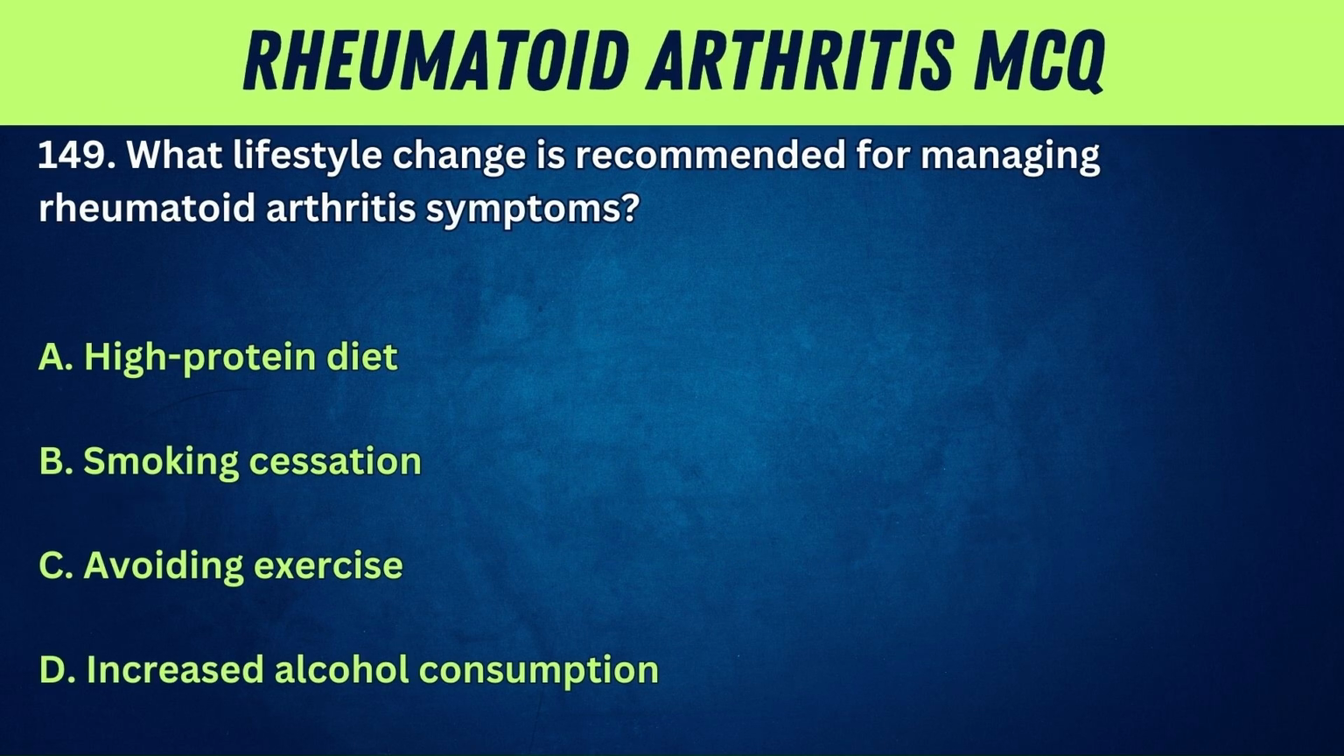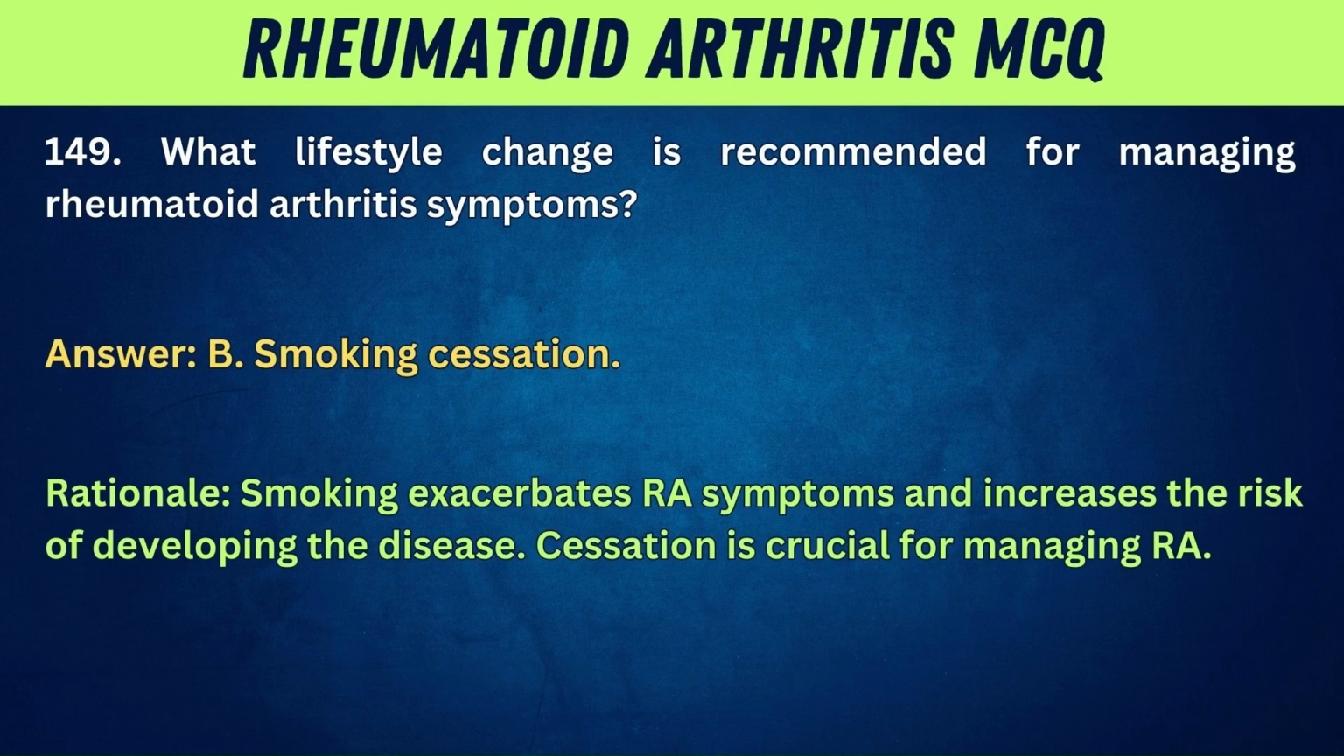149. What lifestyle change is recommended for managing rheumatoid arthritis symptoms? A. High-protein diet. B. Smoking cessation. C. Avoiding exercise. D. Increased alcohol consumption. Answer. B. Smoking cessation. Rationale. Smoking exacerbates RA symptoms and increases the risk of developing the disease. Cessation is crucial for managing RA.